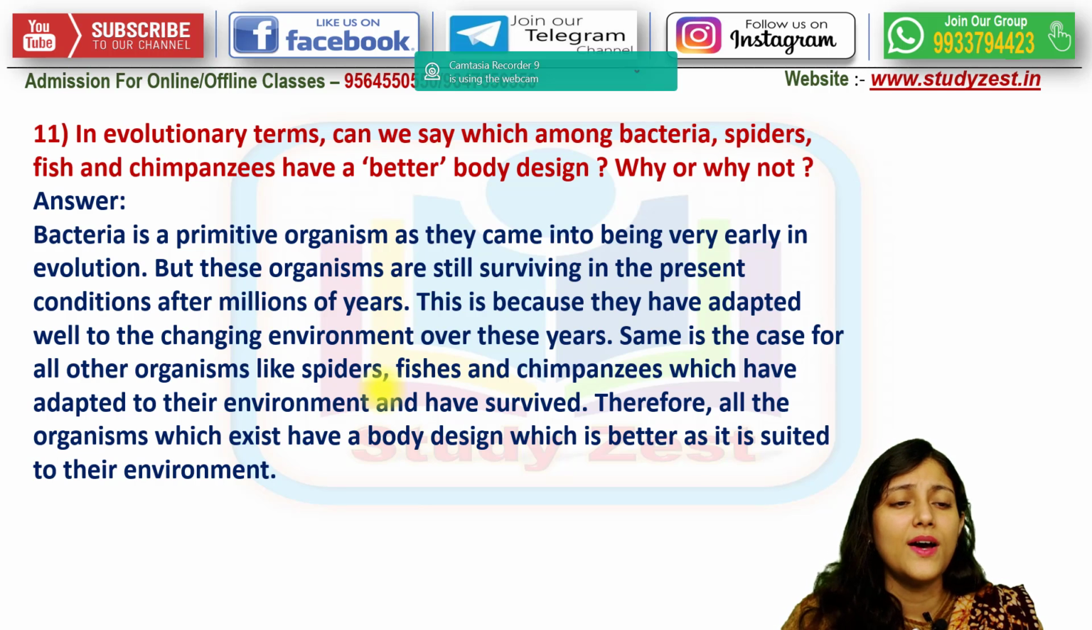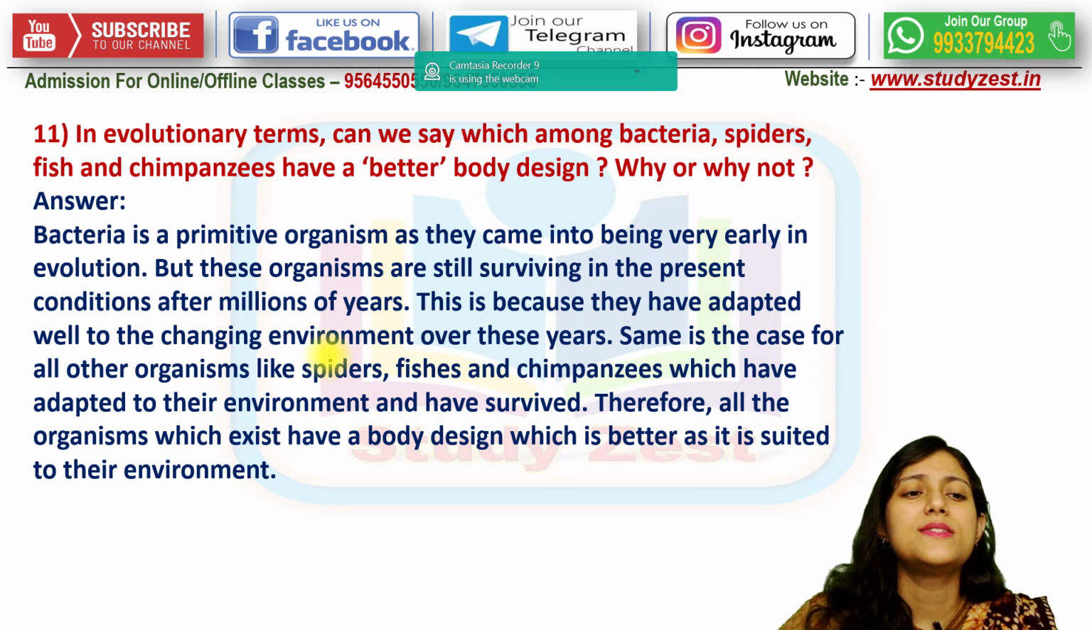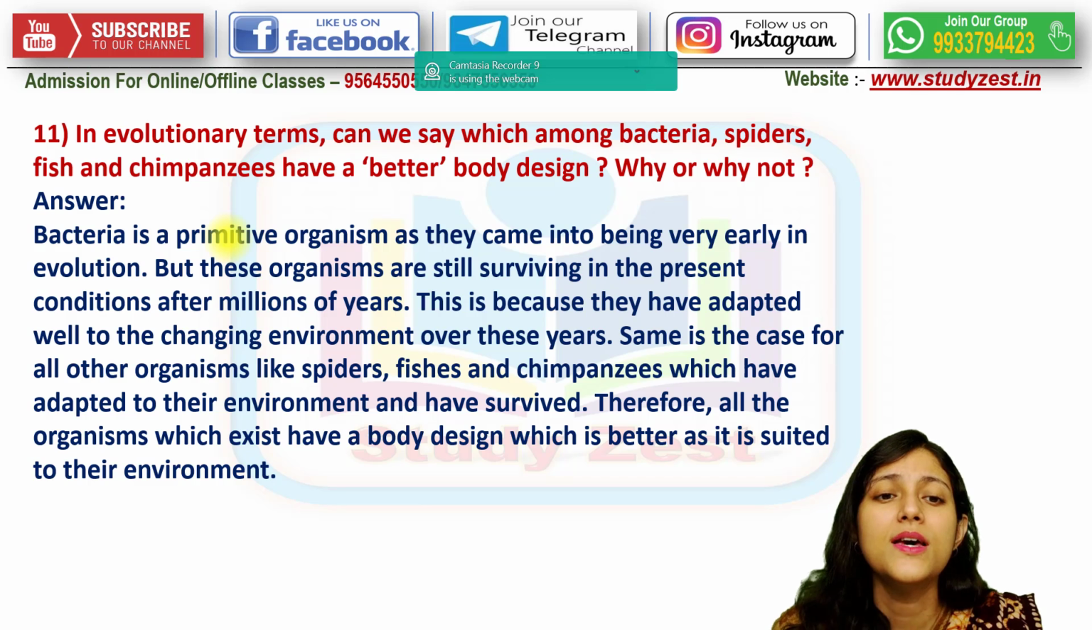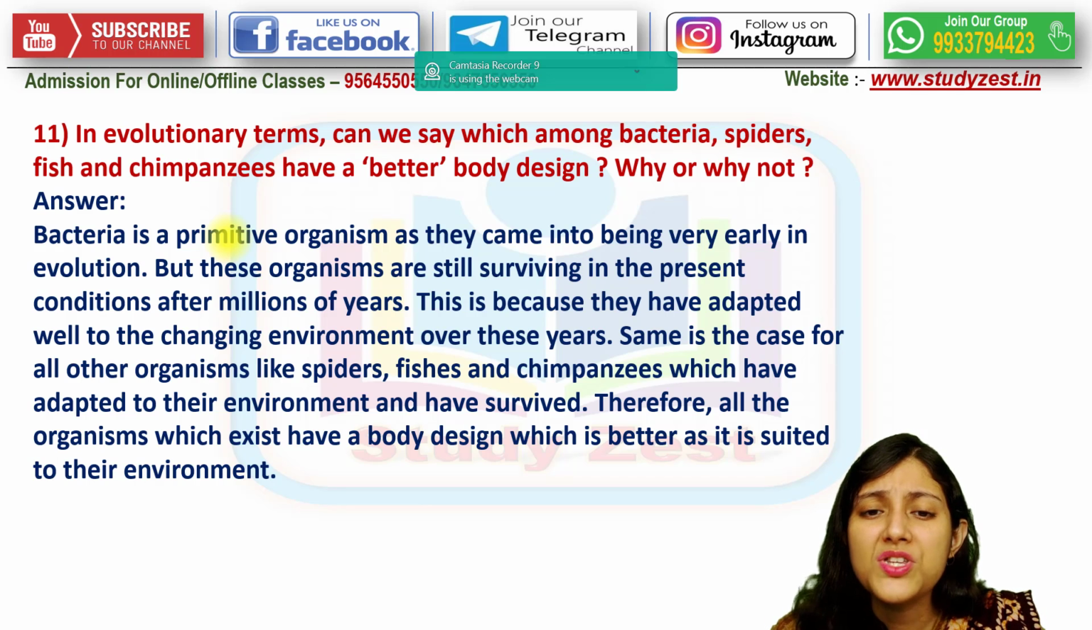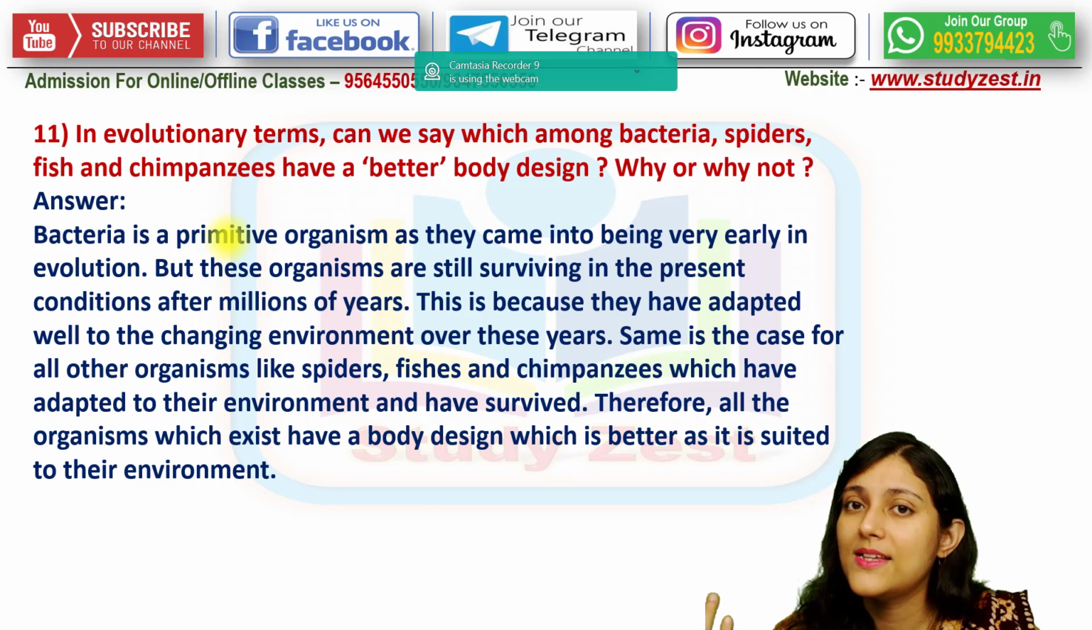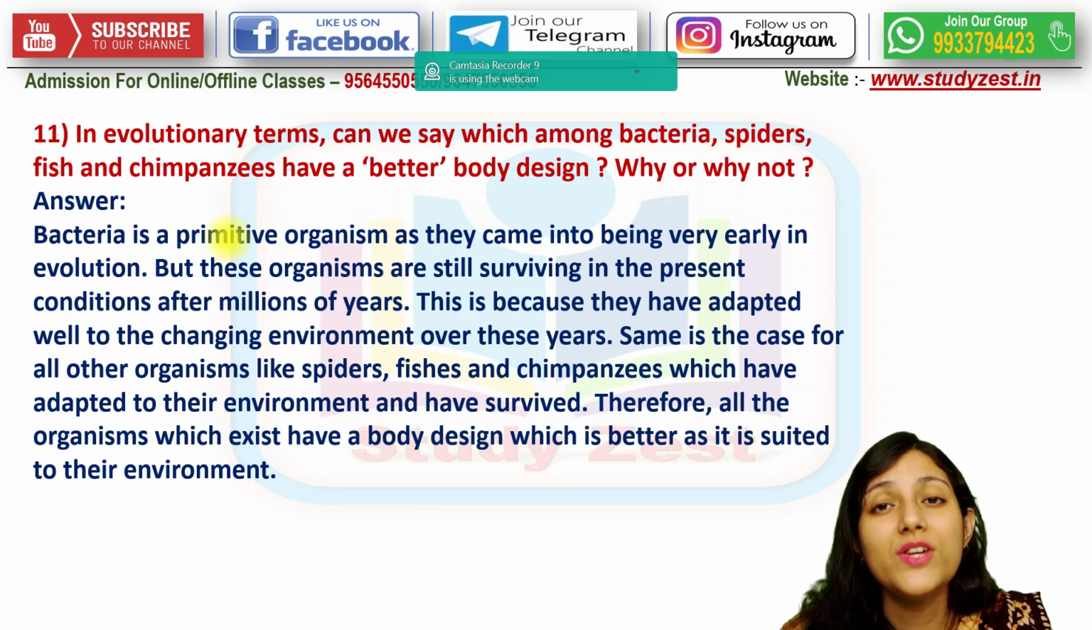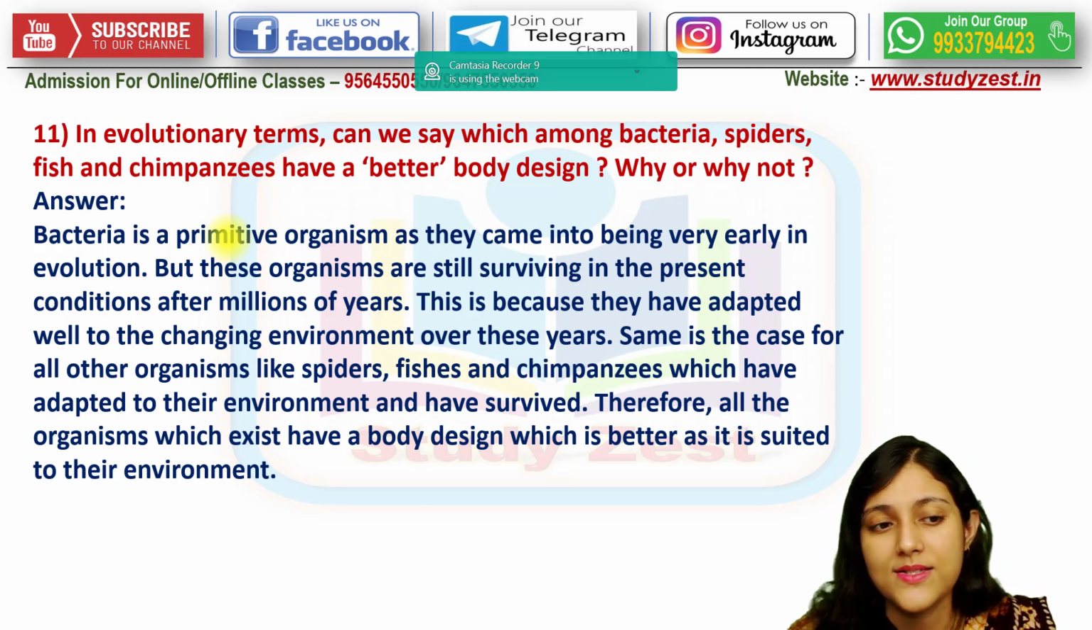We'll move on to the next one, and here we'll see the evolutionary terms. Can we say that among the bacteria, spiders, fish and the chimpanzees, one has a better body design? If we can say, then it's okay. If we can't say, then why we can't say, that also you need to answer.